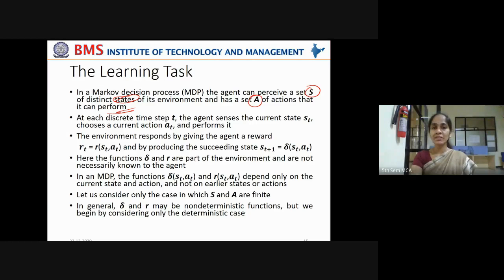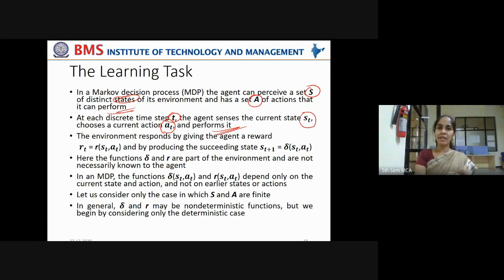Now at each discrete time step t, that is, at that particular point of time, the agent senses the current state st. The agent knows about its current state st, chooses a current action at to move from that state, and performs that particular action. Now the environment responds by giving the agent a reward rt.